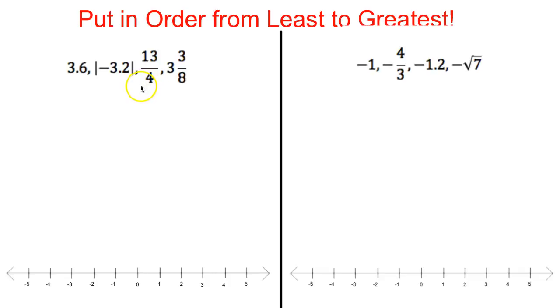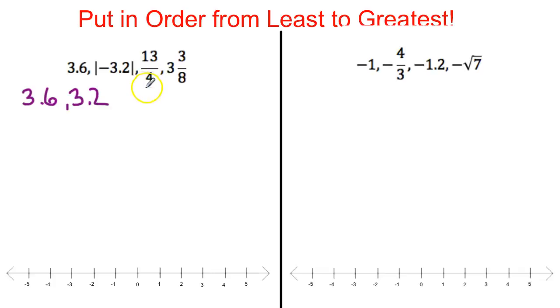So what I would do, just so we can compare them, is convert them all into decimals. So 3.6, that's already a decimal, so I'll just write that over here. 3.6. The absolute value of -3.2. Well, we know absolute value is the distance from 0. If it's negative on the inside of the bracket, it's going to be positive. So that's really 3.2.